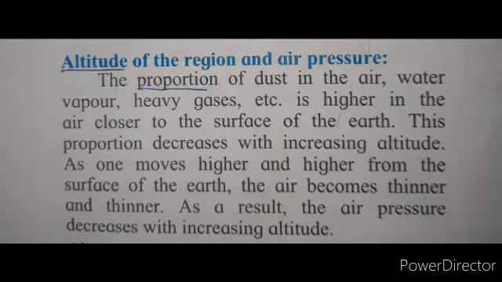The proportion, means part, of dust, water vapor and heavy gases are closer to the earth's surface. As you go high, these things will decrease. Parts of dust, water vapor, heavy gases will decrease and air will become thinner. Means you will not get sufficient oxygen there. Means where? High level. As a result, air pressure decreases with increasing altitude, with decreasing height.